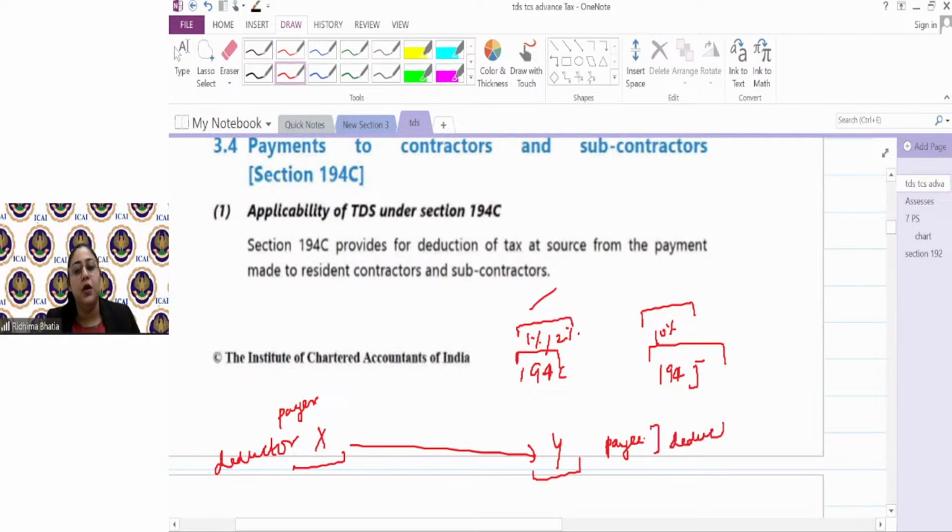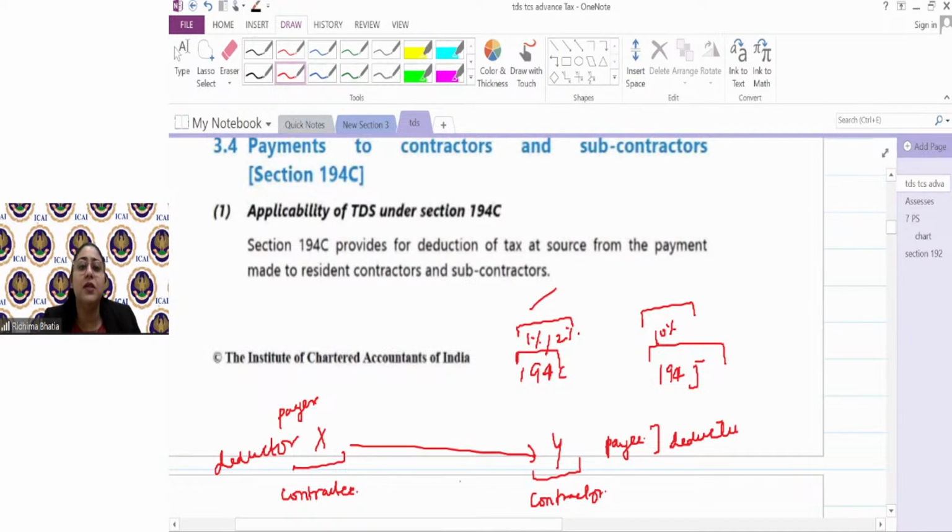This is also clear. But who would be the contractor in this case? Just because the payer, deductor has the OR sound, the ER sound, he will not become the contractor, no. Y is a contractor and X is a contractee. The one who is performing the contract is the contractor, and the person who's making payment for that contract is a contractee.